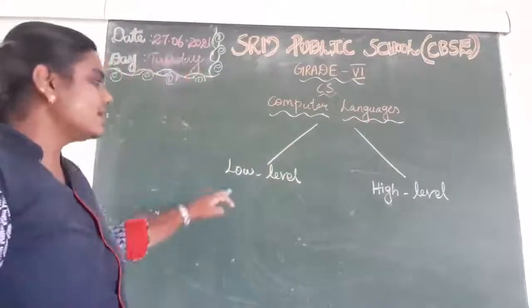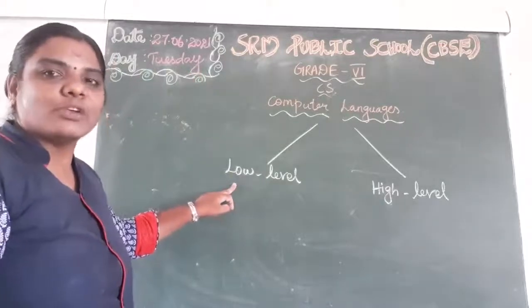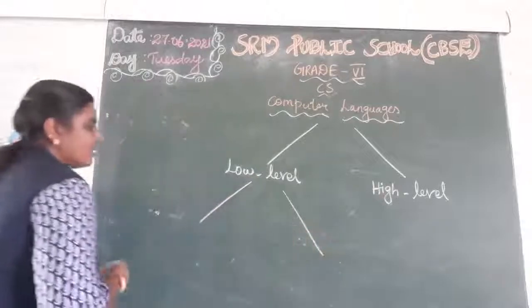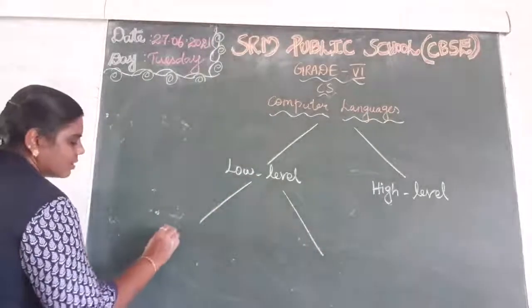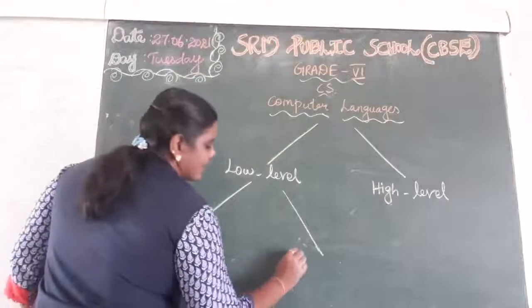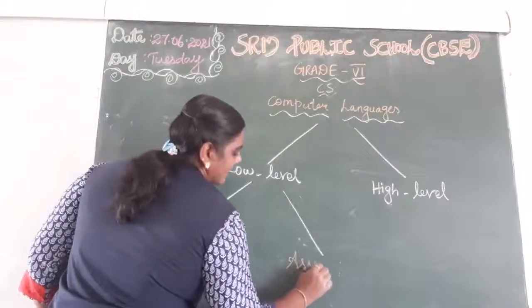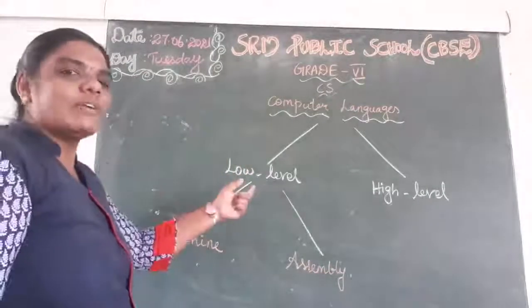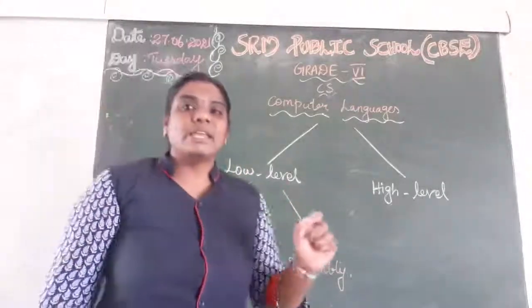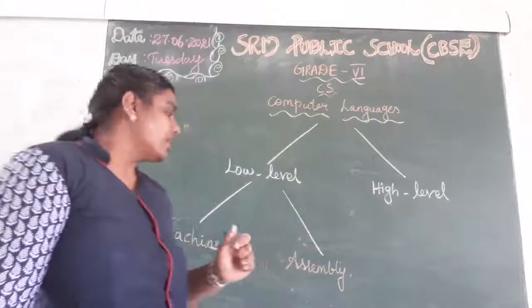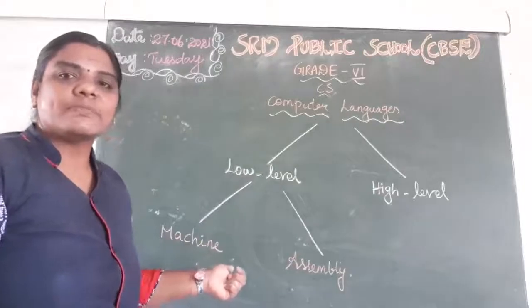Again the low level language is classified into two types, machine language and assembly language. So the low level language is very easy to understand. Machine level language means what?